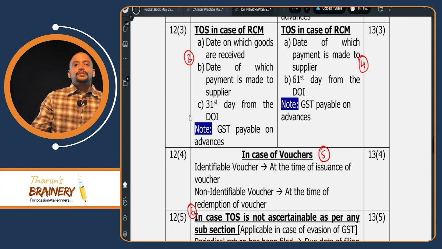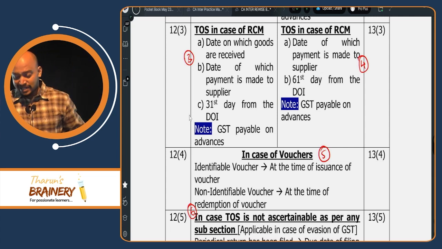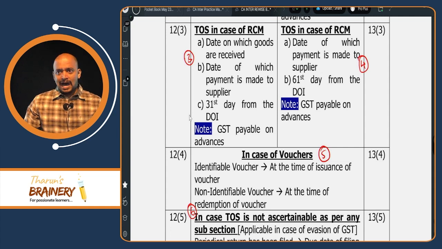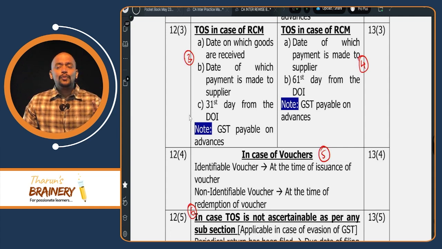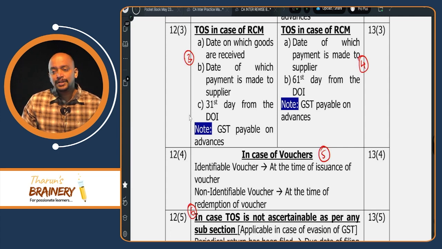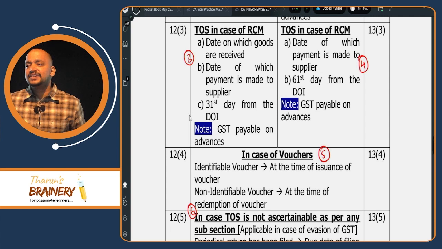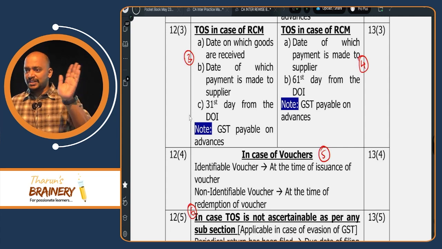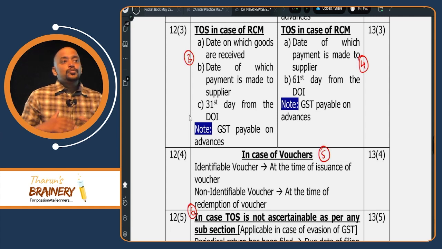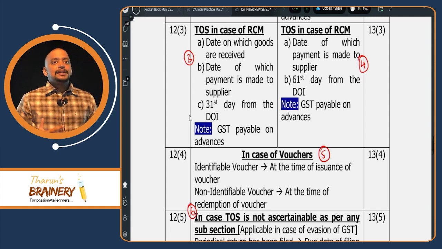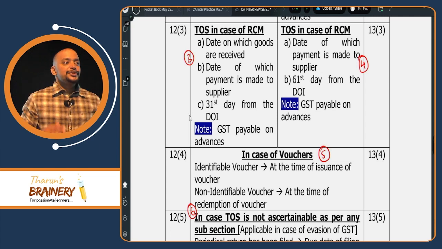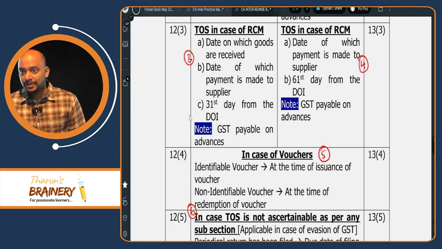Yes. Now we are moving on to the third point, that is goods RCM. In case of goods RCM, we don't know what are the goods which are covered under RCM. So that will be given in the question itself, because goods RCM we don't have in the syllabus for CA Intermediate. So therefore that will be given in the question itself. Now from whose perspective we need to see? Because who is liable to pay GST, supplier or recipient? Recipient. So see from the recipient's perspective.